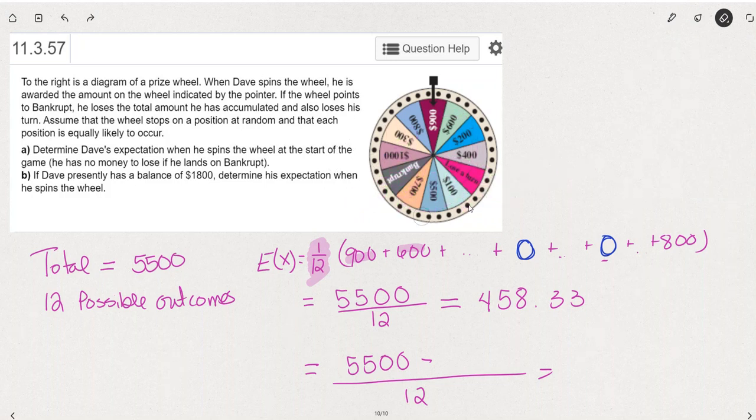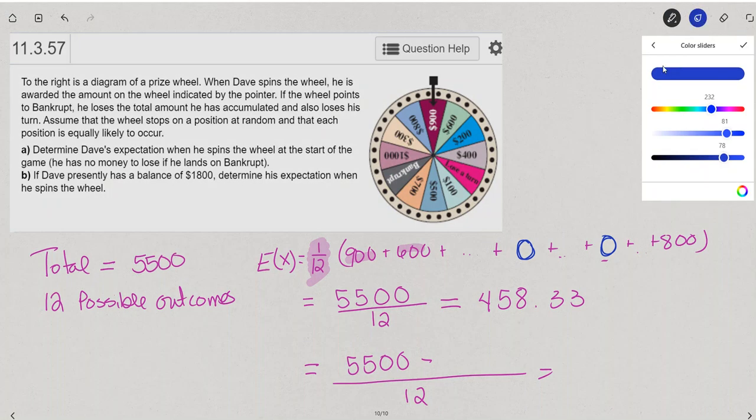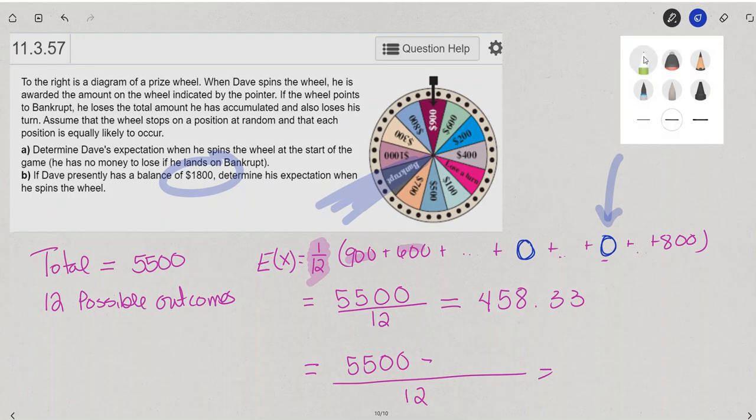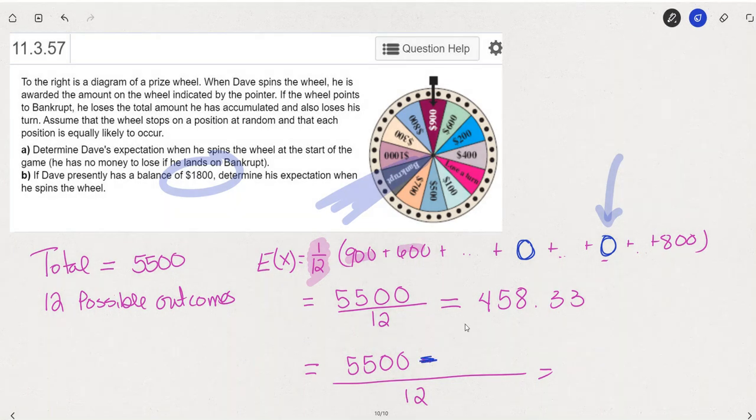Well, we get a little bit different scenario if we say that Dave already has some money. Now we actually have something to risk. Now, if we're saying that he has $1,800, then this bankrupt is no longer going to be a 0. The bankrupt is now going to be minus all of that money he's earned. Use the word earn kind of lightly here, right?